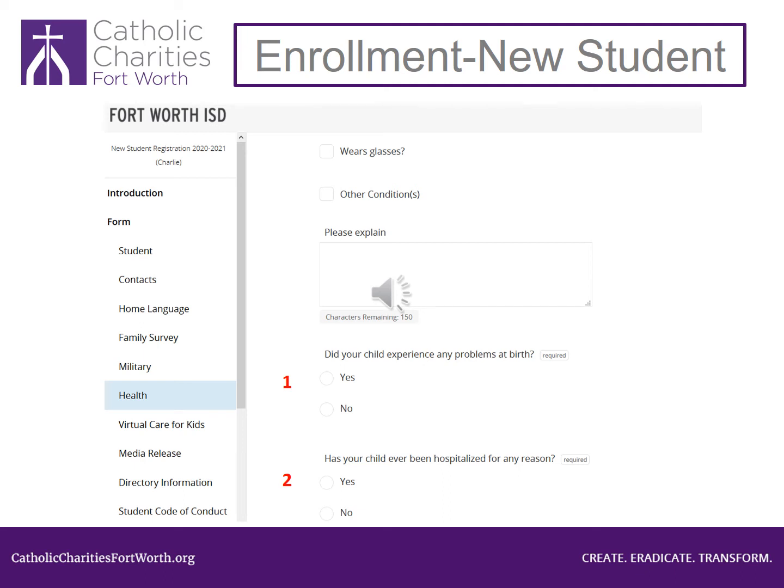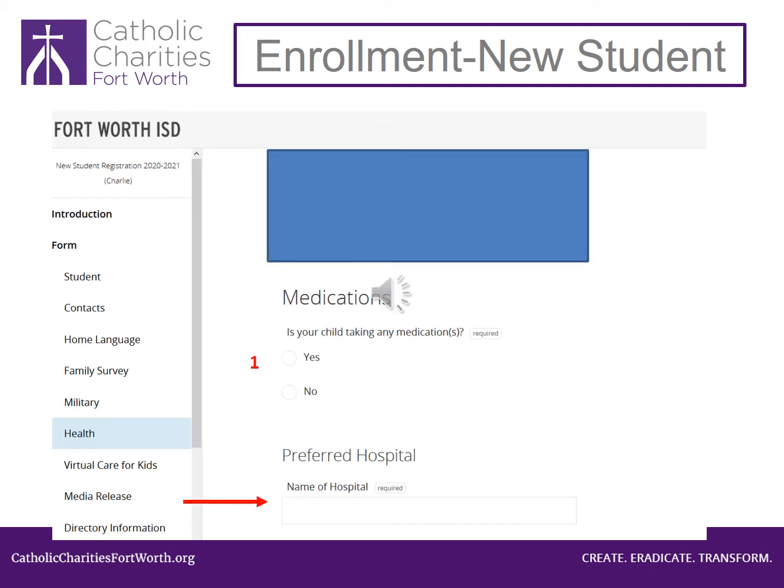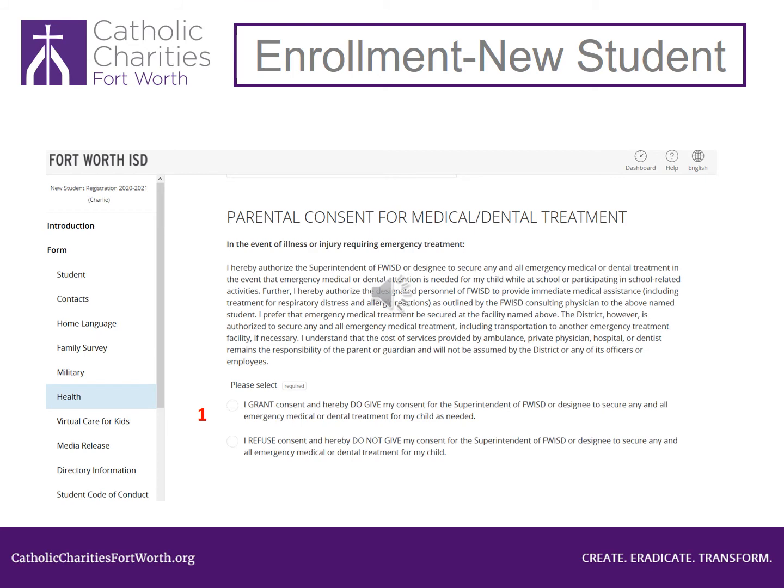Scroll down the page. Look at number 1. You need to select yes, my child takes medications, or no, my child does not take medications at this time. If you select yes, you must list the medications. The arrow is pointing to the box to list your hospital preference. Type JPS in this box.